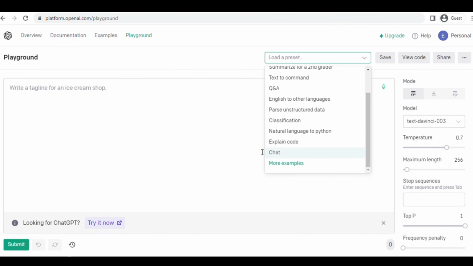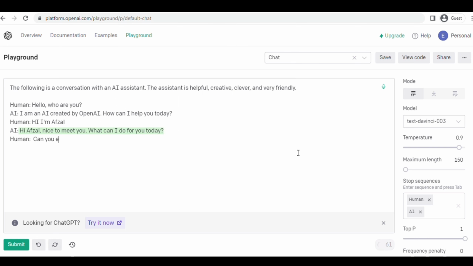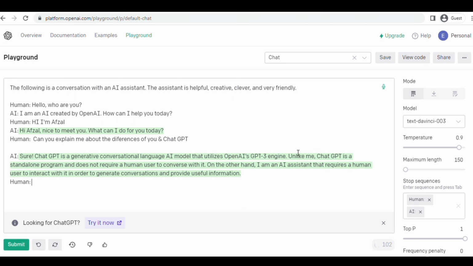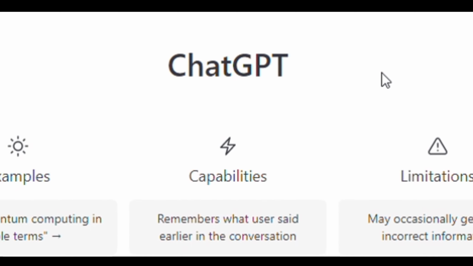And I would recommend all of you to try the chat feature which is available in Playground, to check out how human-like it is. Actually, it's more human-like than ChatGPT's chat feature. I have tried it out myself, so if you also want to experience it, please do try it, and you can feel the difference between ChatGPT and the Playground's chat feature. So that is all about the basics of ChatGPT and the OpenAI Playground.